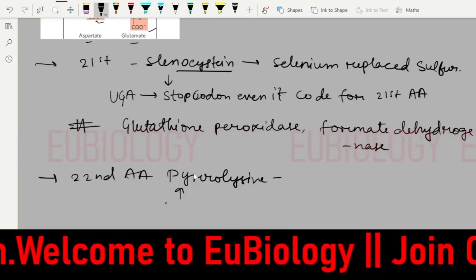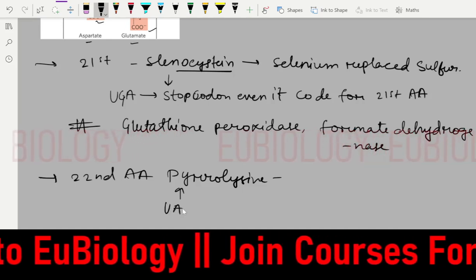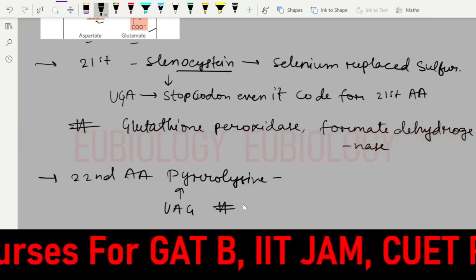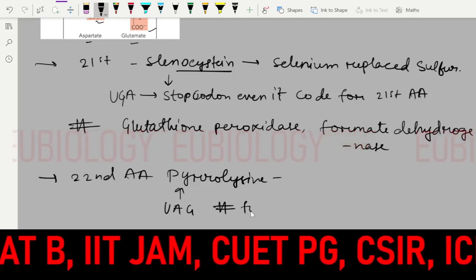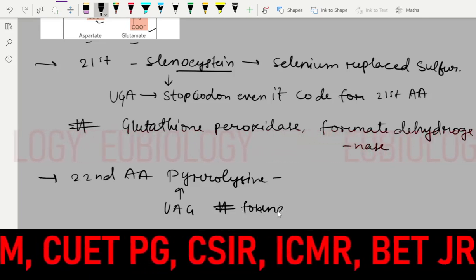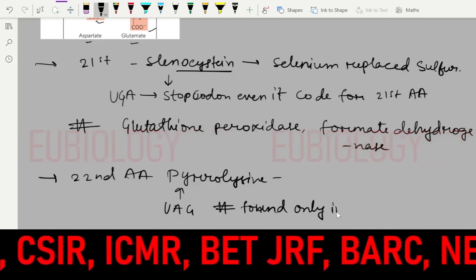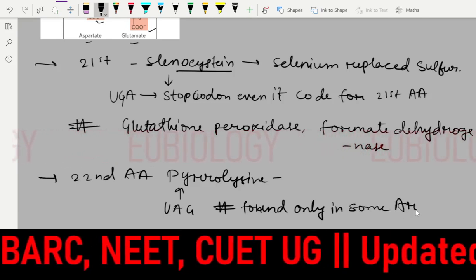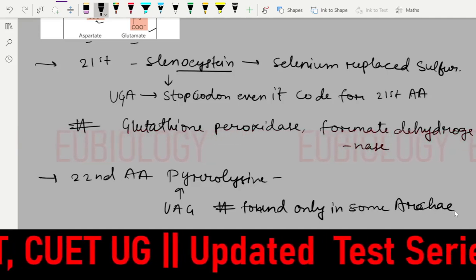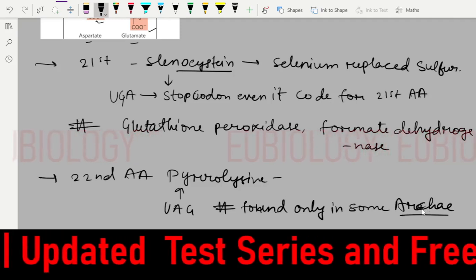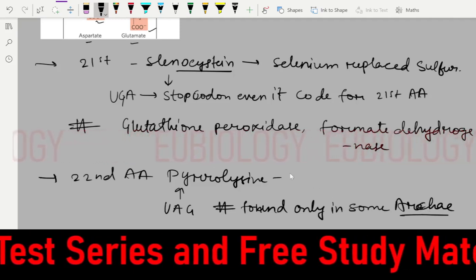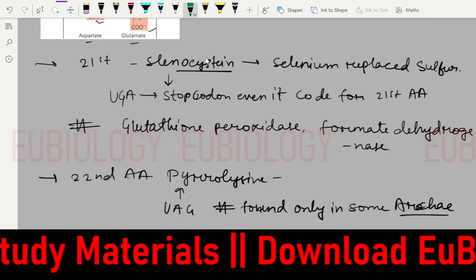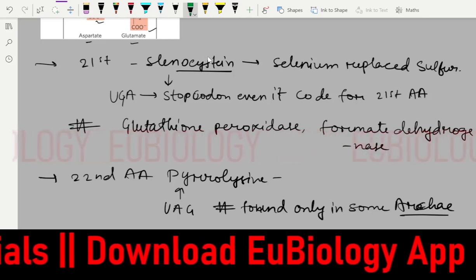UGA. And this is coded by the UAG. Important thing about the pyrrolysine is that it is found only in the archaea, like some bacteria, archaebacteria.